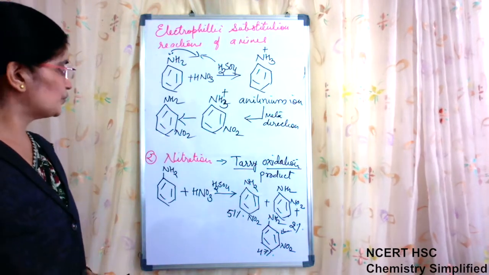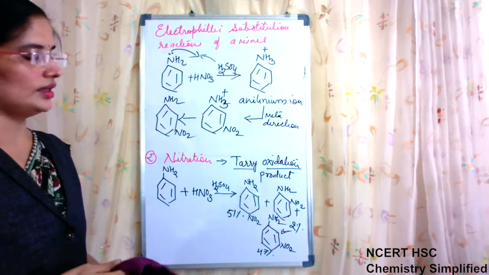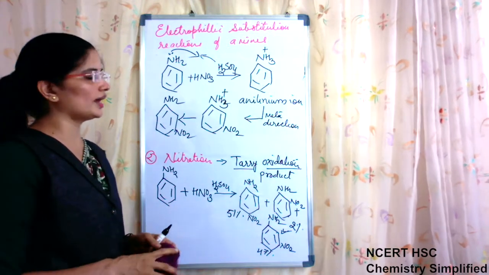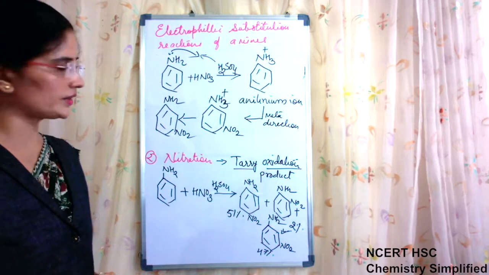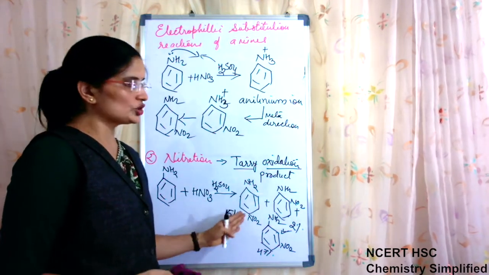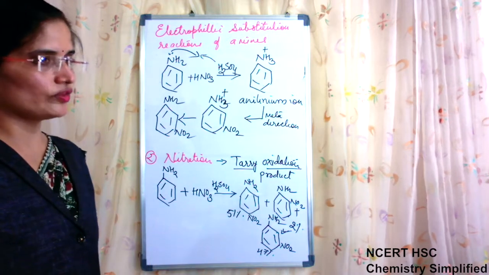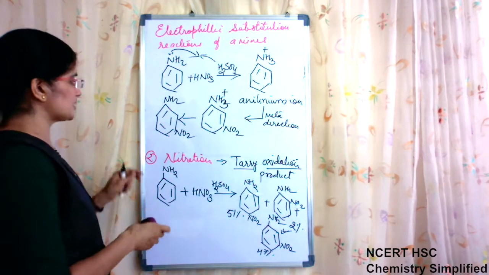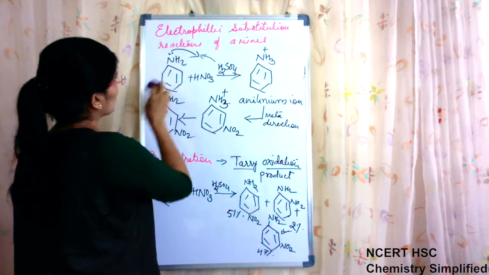So two we have done. Now again, in this same reaction, if we want to have only one type of product, that is, we want the para product in large quantity, then again what we will have to do, we will have to protect the group just by acylation as we have done before.